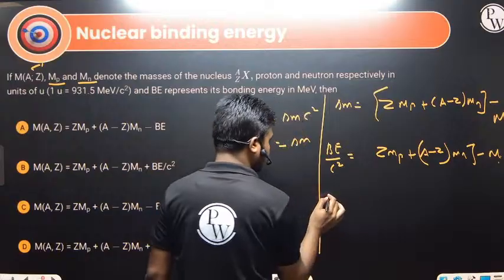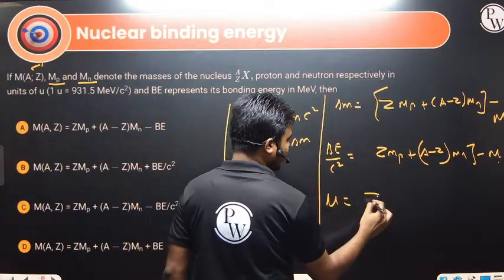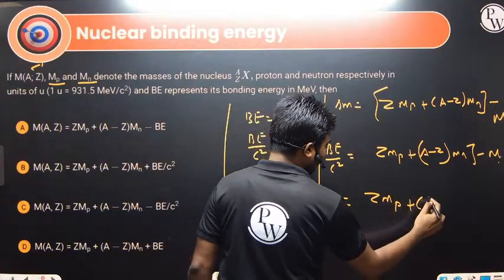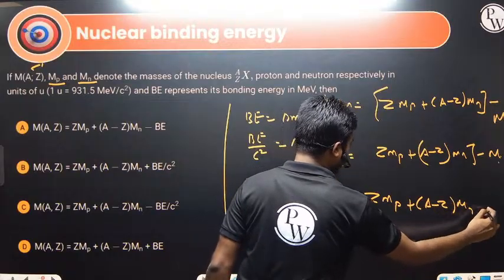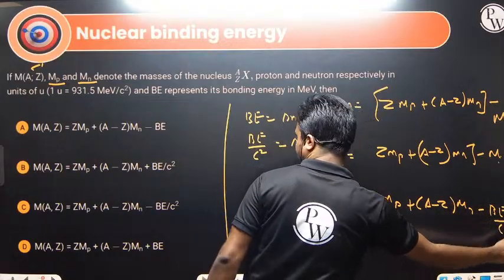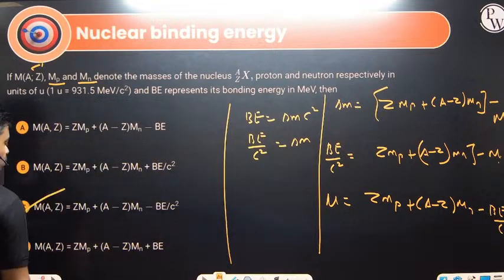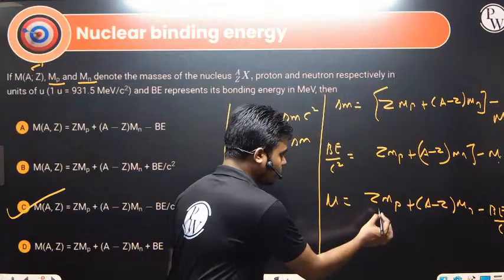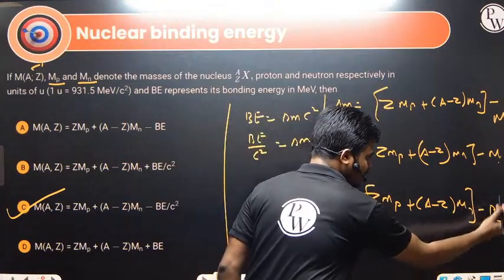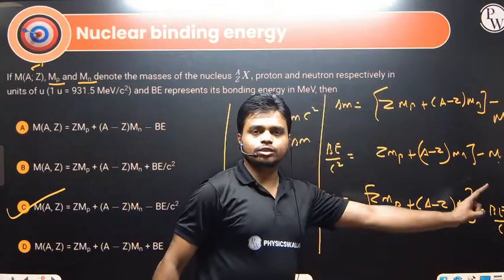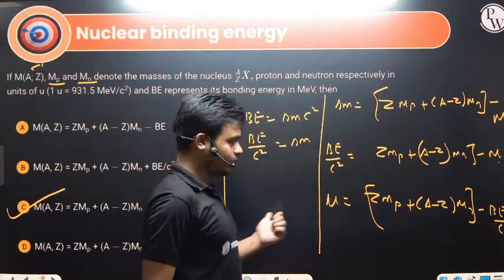What is the mass of the nucleus? From here, that term will go to this side. So Z into Mp plus A minus Z into Mn minus binding energy divided by c square. The answer is option C. So the mass of the nucleus is given by the sum of the mass of the nucleons minus the mass defect.